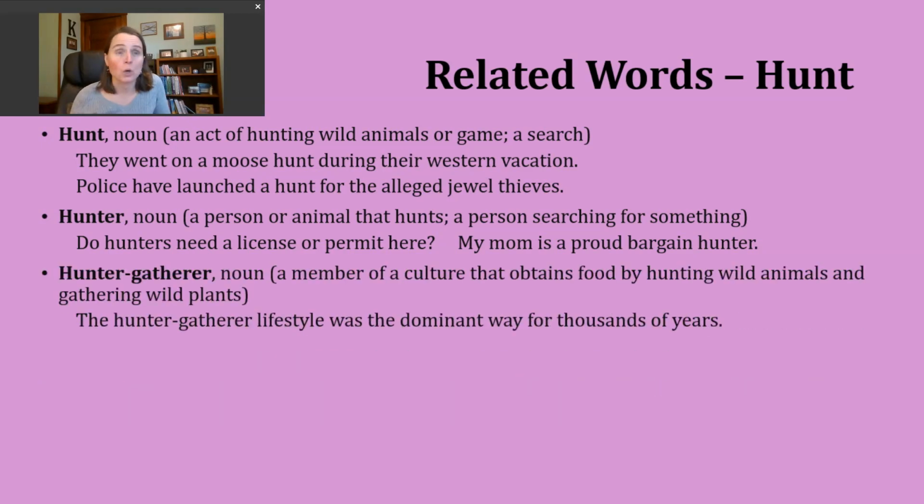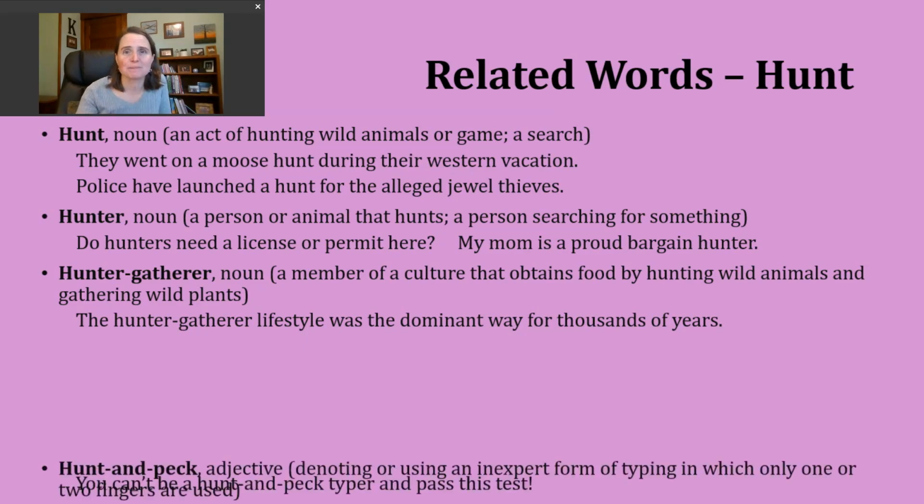Another related word you might encounter is the noun hunter-gatherer. This is describing a member of a culture that obtains food by hunting wild animals and maybe gathering wild plants. Not many cultures fit into that sort of description in 2025, but there are still some out there. So an example, though, of how you might encounter it in a history book or some kind of article could be, the hunter-gatherer lifestyle was the dominant way for thousands of years.